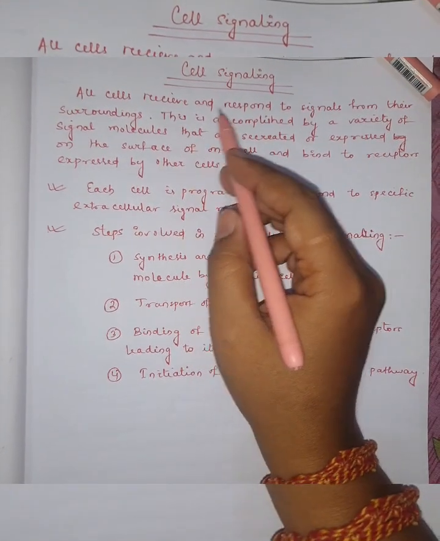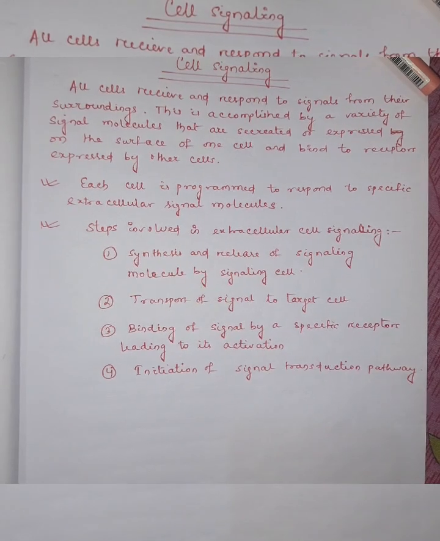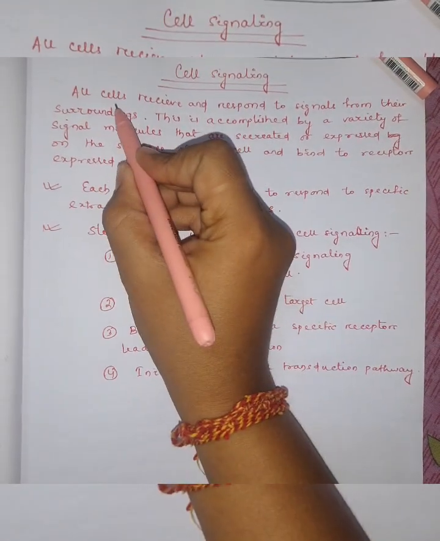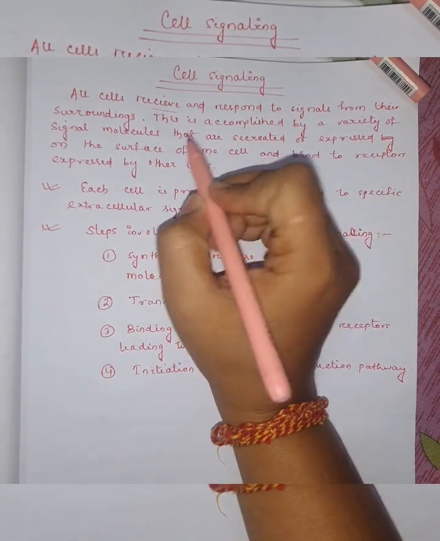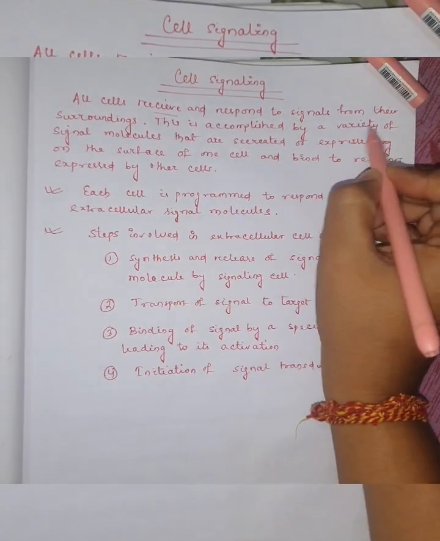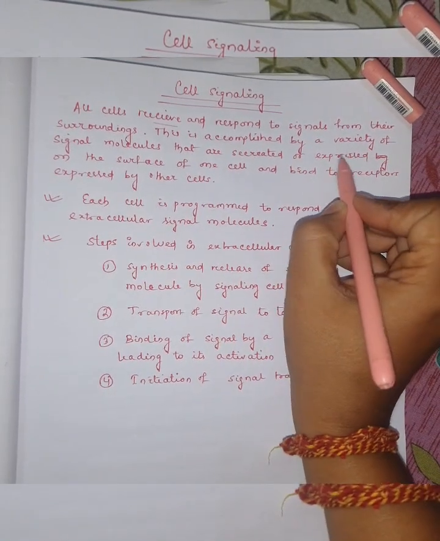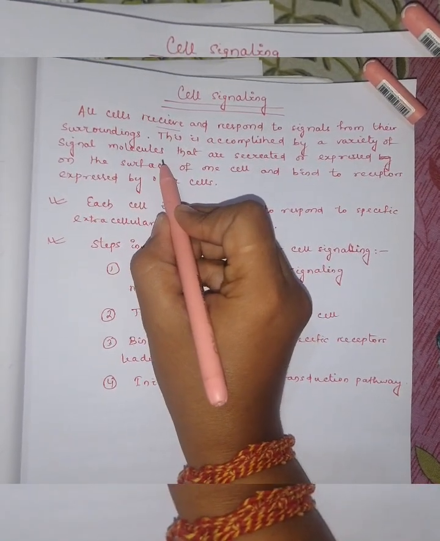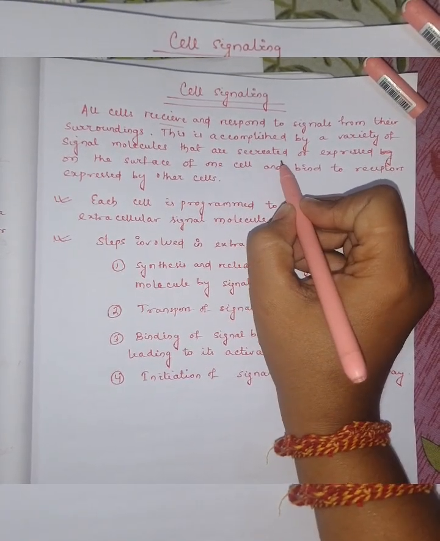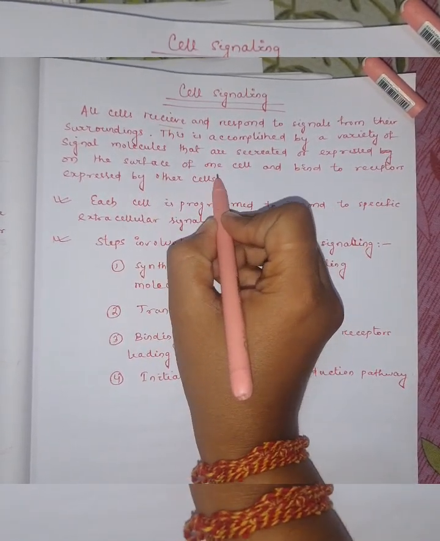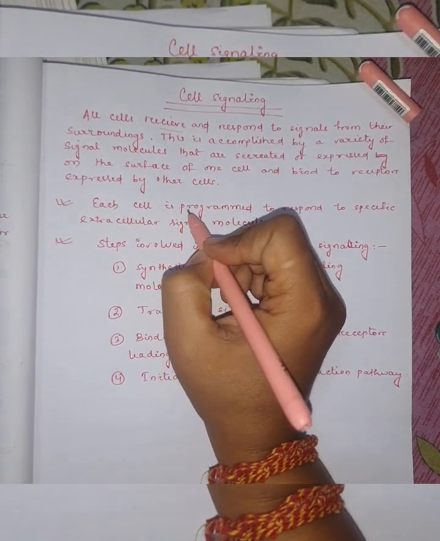Okay, so how do cells communicate with each other? By the process of cell signaling. All cells can receive and respond to external signals from their surroundings. This can be accomplished by a variety of signaling molecules, or signal molecules, that are secreted or expressed on the surface of one cell and bind to the receptor expressed by another cell,